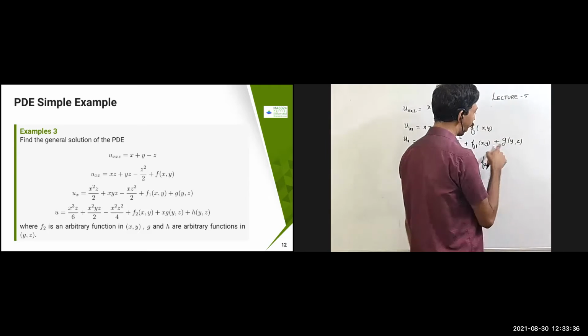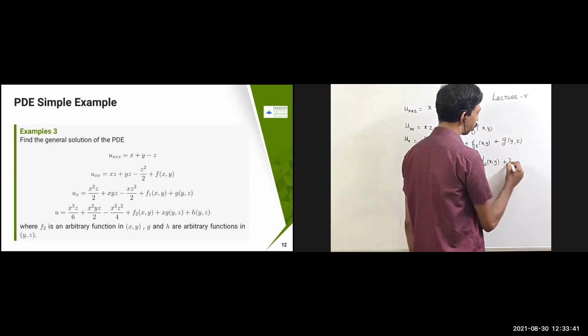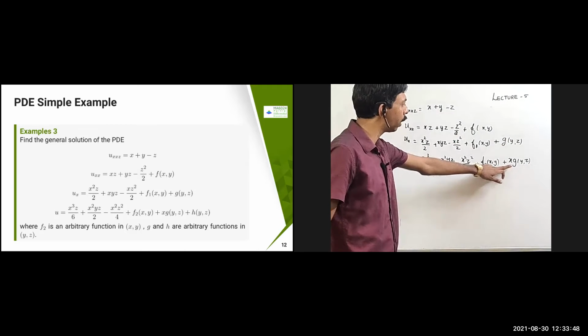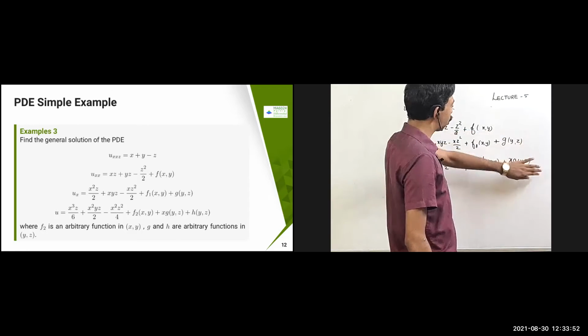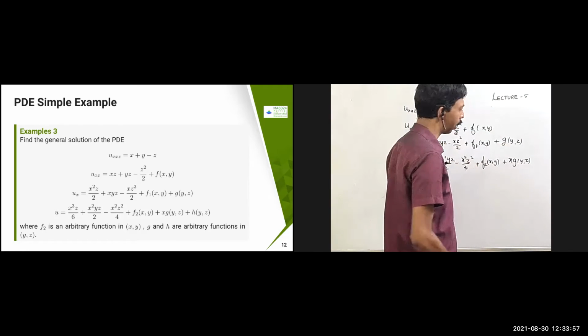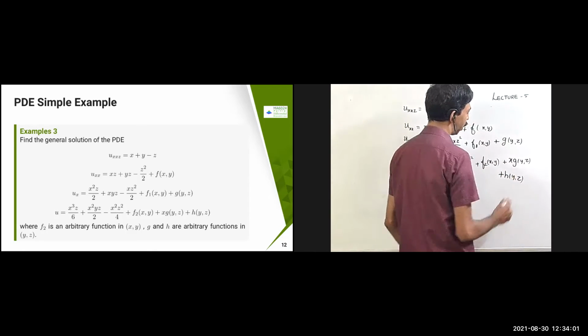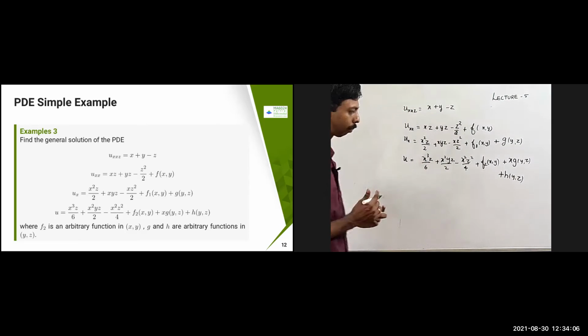Now this is constant, therefore it becomes x into g of y comma z. Here I'm not putting g1 of y comma z, I'm simply putting x into g of y comma z, because this is independent of x, so for me it is a constant, and I can just multiply it with x. Plus some more constant is going to come, which should again be independent of x, so I get h of y comma z. Just observe this one. Any questions, let me know.